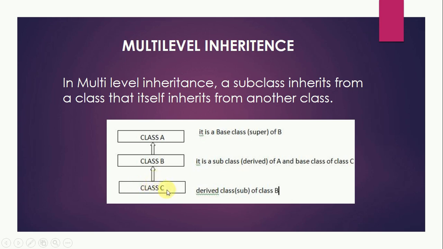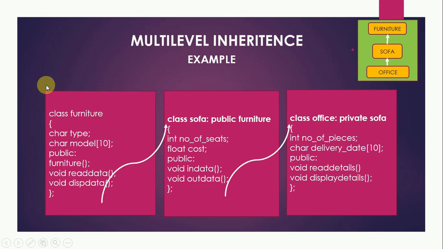So this is the subclass of class B. So you can see that class A is the base class. For class B, class A is the base class and class C is the child class. And for class C, class B is the base class. It is a child class of class B. So we have 3 levels of classes. That is why it is called multi-level inheritance. Let us see an example of multi-level inheritance.